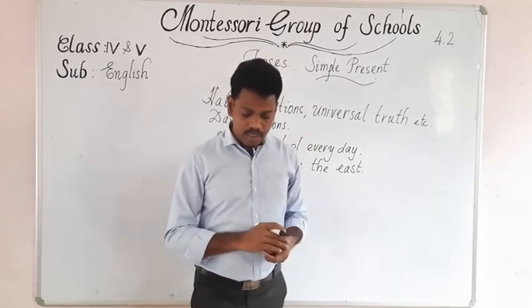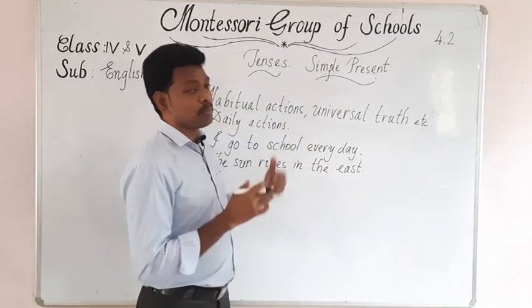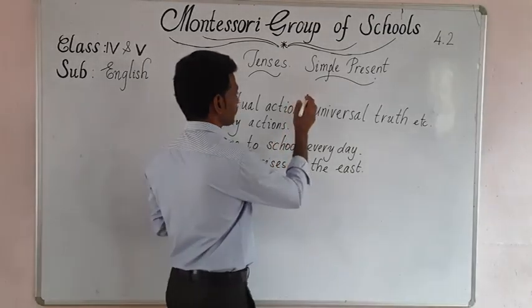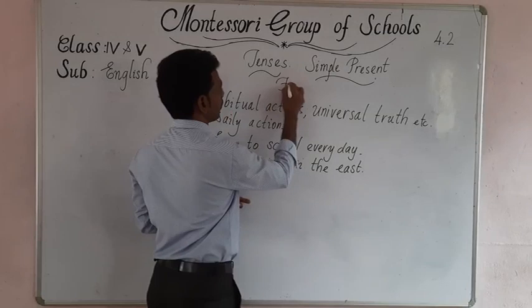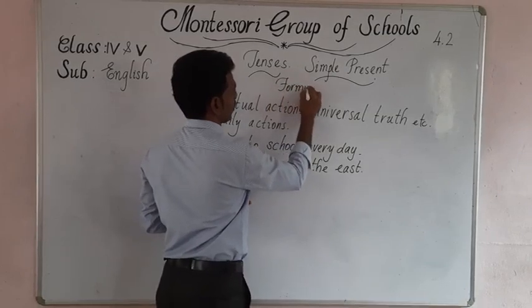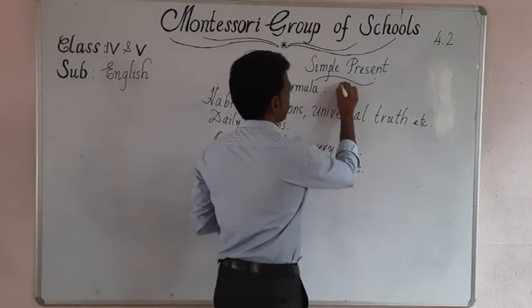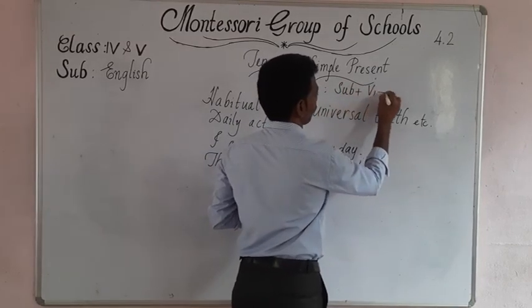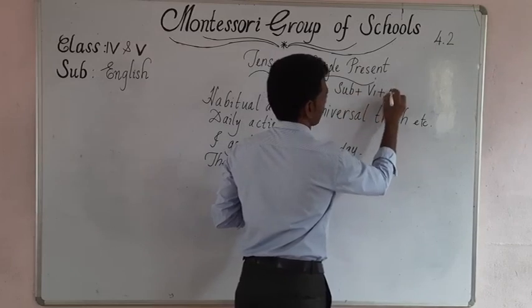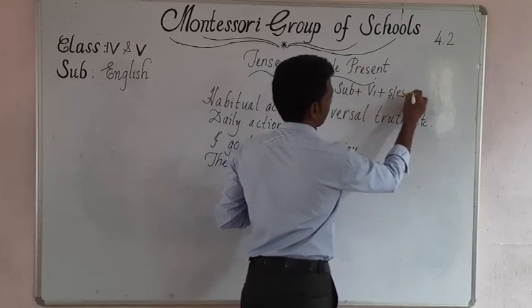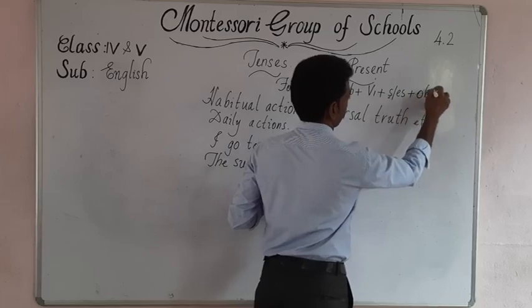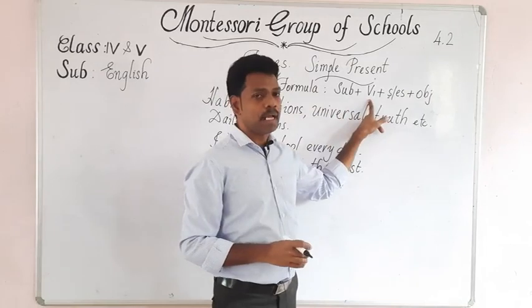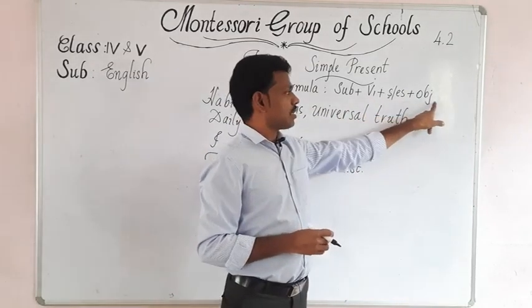Now, let's learn how to write simple present tense. What is the formula of simple present tense? The formula of simple present tense is subject plus V1 plus S or ES plus object. Subject plus V1 plus S or ES plus object.